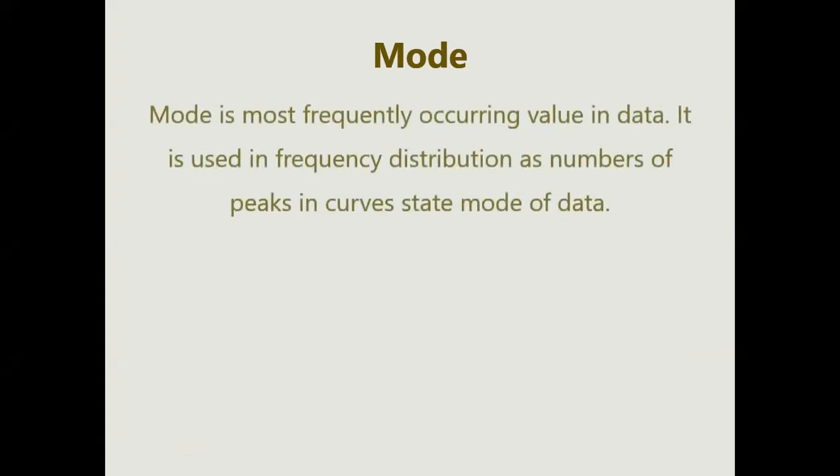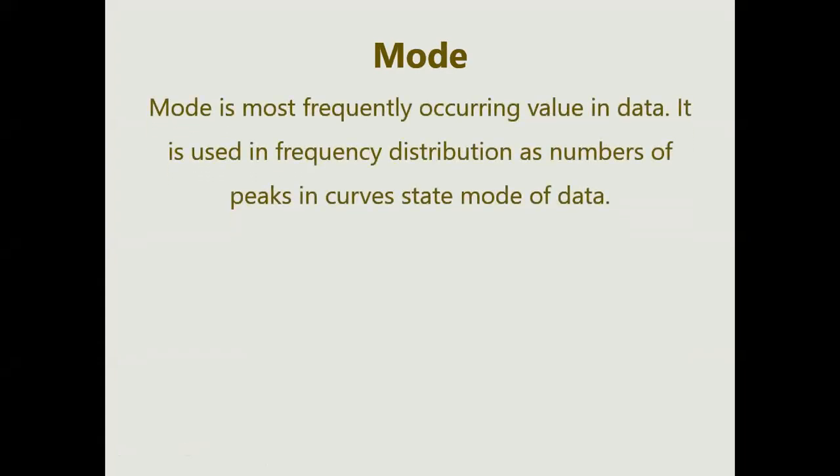Now what is mode? Mode can be the maximum frequency, or the most frequent number coming in a set of data, or it can be a peak when you look at a graph. There is always one peak, or it can be two peaks.